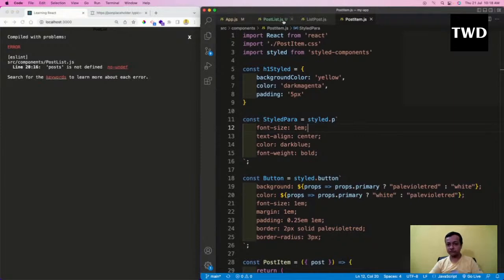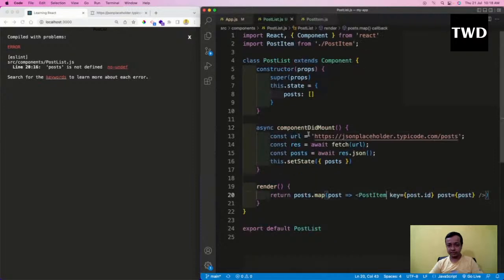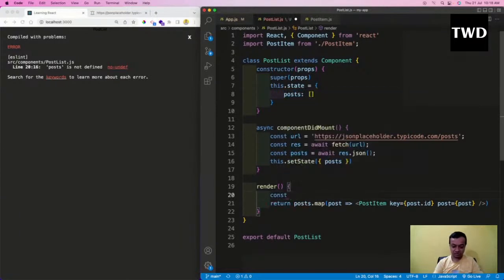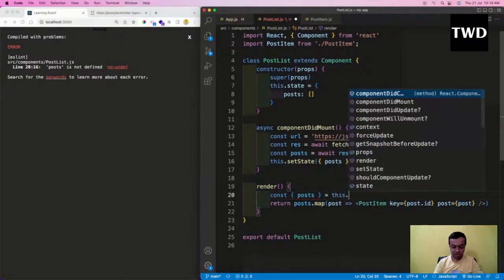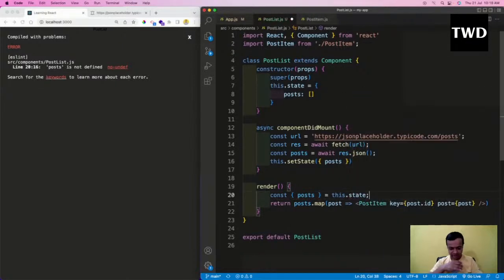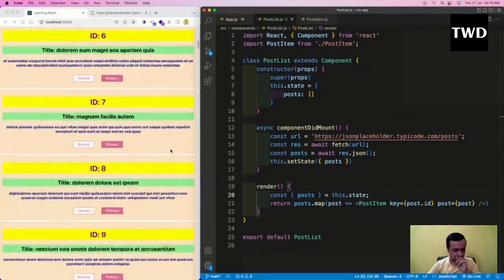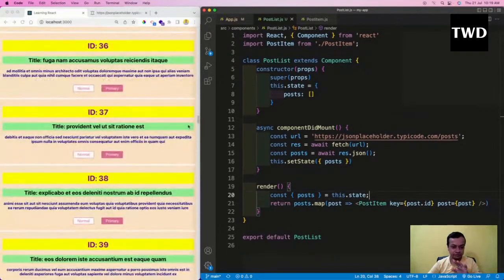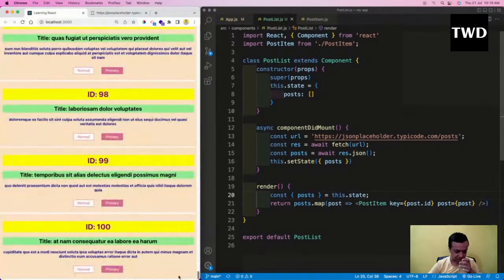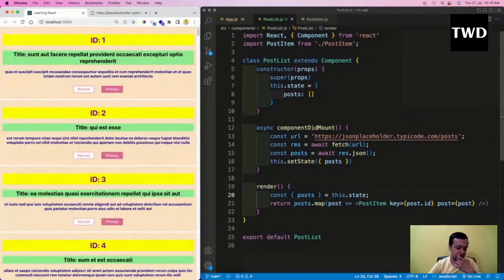Post is not defined. Why is post not defined? Post is not defined because this is not post, this is this.state.post. So instead of doing it here, I will do destructuring again: const posts equal to this.state. Like this, I can do destructuring, save it. Now see, it is coming. It will show all the 100 different things, and this is how you make it. Okay, so that is done.